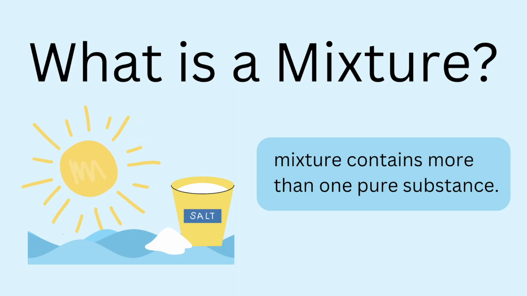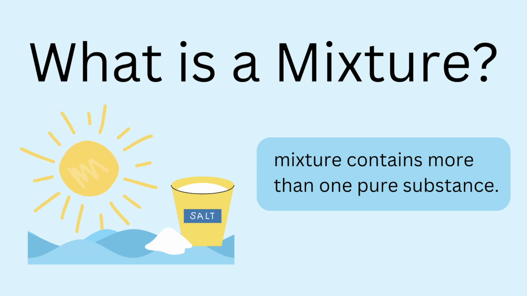Before getting into the actual meaning of pure, let us see what a mixture is. Now we know that milk and ghee are not actually pure and they are mixtures. So what exactly is a mixture? A mixture contains one or more pure substances. Actually, just ignore the one substance. If it's just one substance, it's pure, right? So if it has more than one pure substance in it, we call it a mixture.